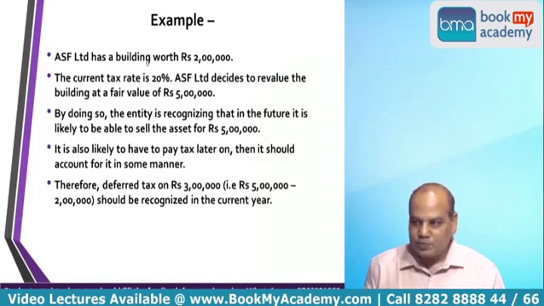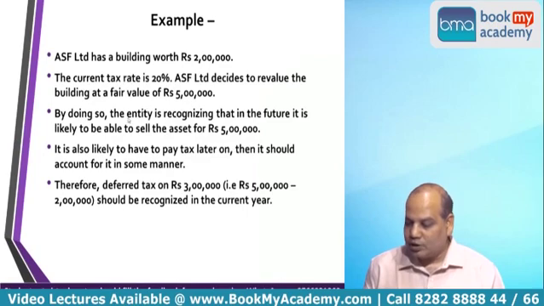See, one example is printed in your book. Example 1. ASF Limited has a building worth rupees 2 lakh. So we have purchased a building for 2 lakh. The current tax rate is 20%. ASF Limited decides to revalue the building at a fair value of rupees 5 lakh. Ind AS 16 allows you to revalue the building upward or downward.